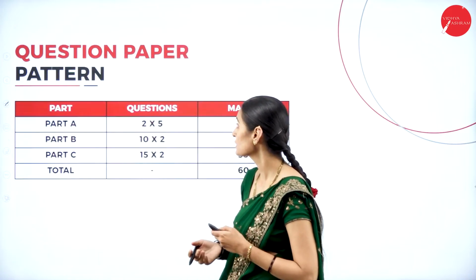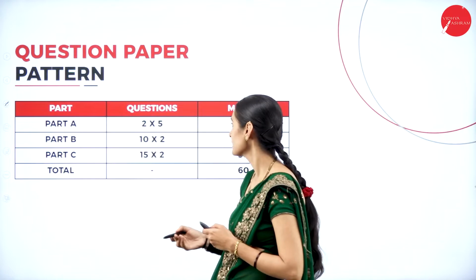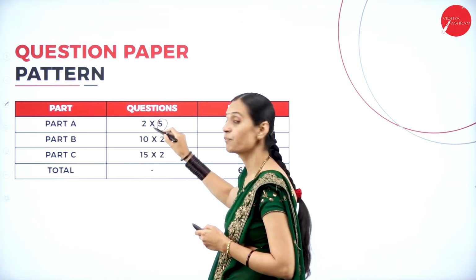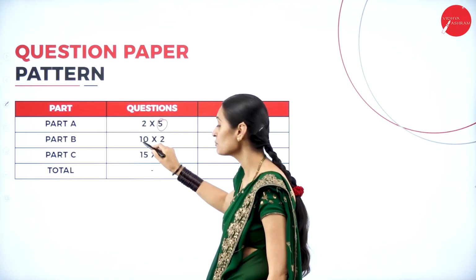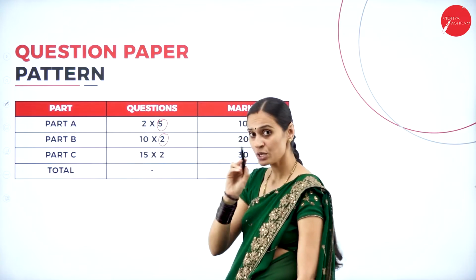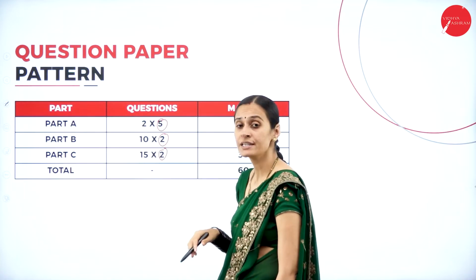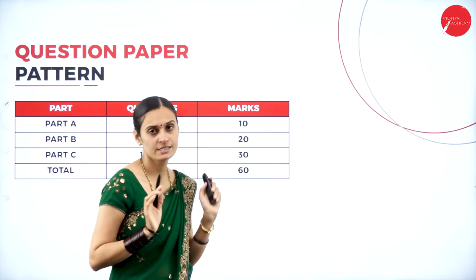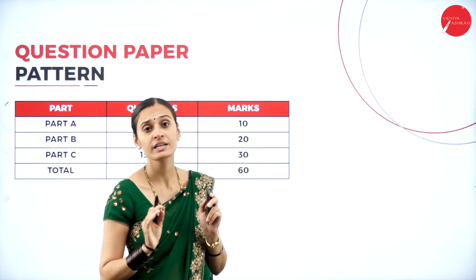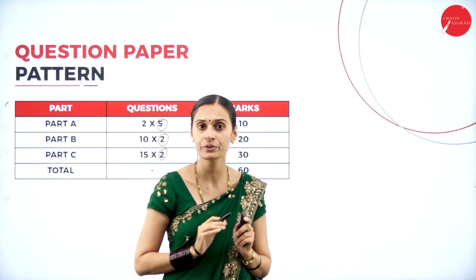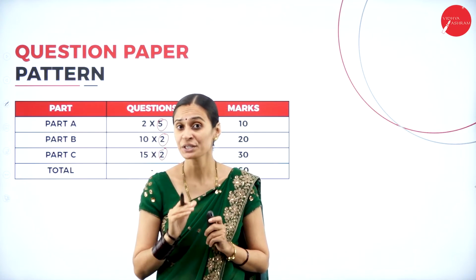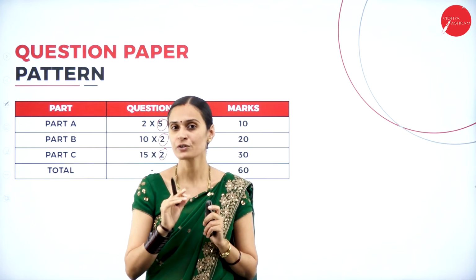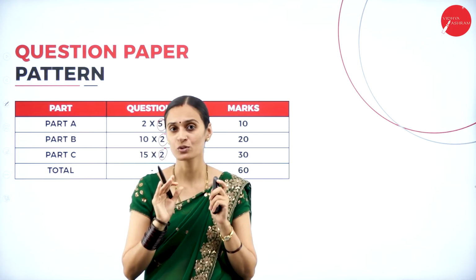Yes, let us see the question paper pattern. You have 5 questions of 2 marks, 2 questions of 10 marks, and 2 questions of 15 marks. That is 10, 20, 30, which makes 60 marks. It is a very easy question paper pattern. If you just try, you can get more marks, and if you try well, you can get full marks.